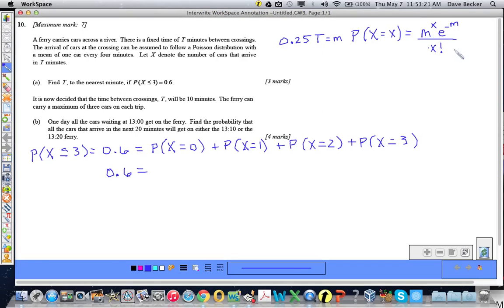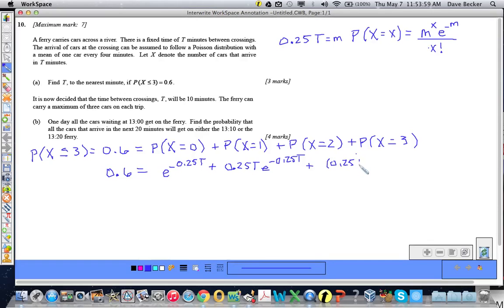I'm going to assume that you can handle that and get to the gist here. That would be e to the negative 0.25 t when x equals 0, plus 0.25 t times e to the negative 0.25 t for x equal to 1, plus 0.25 t, oops, careful here.